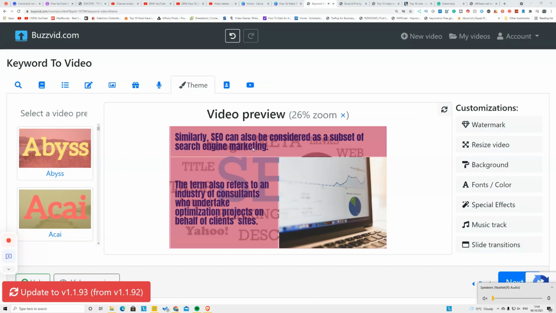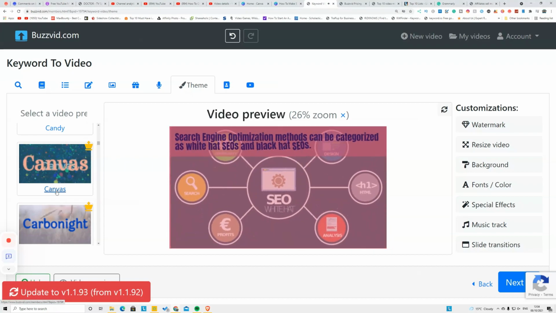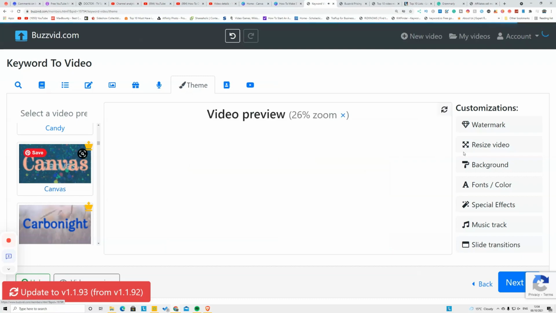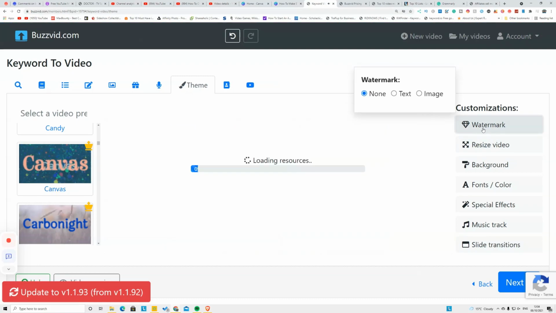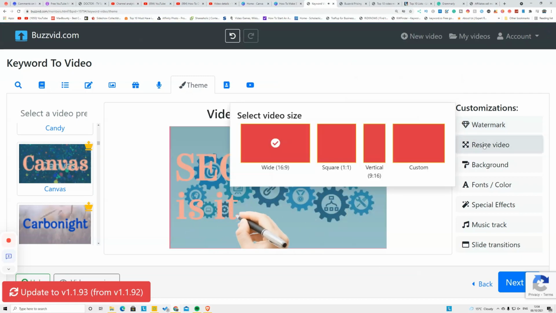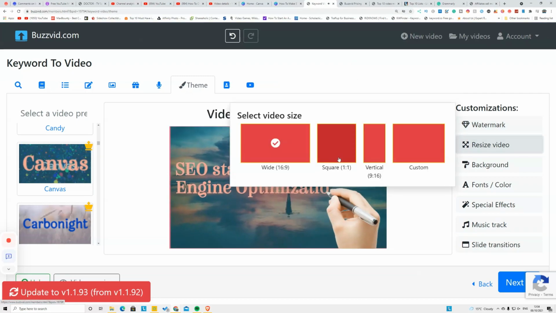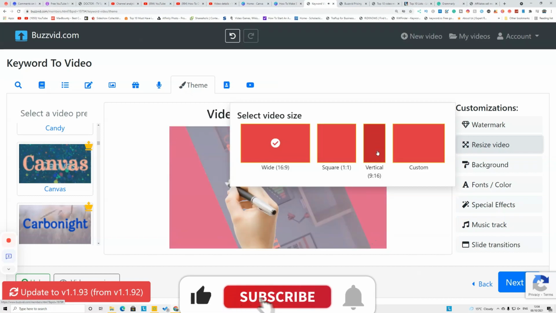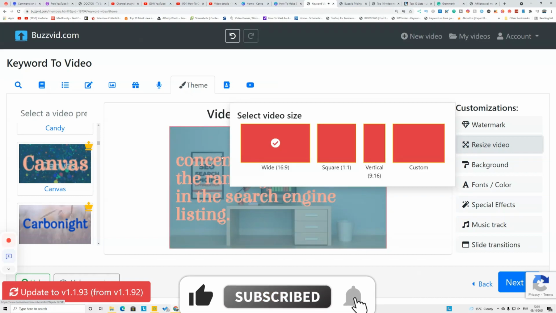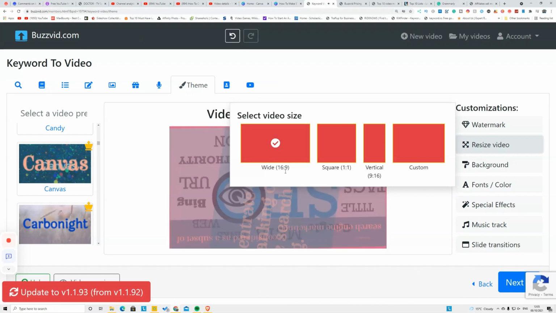After your video is ready, make sure you can select any style you want. All you have to do is click that on here like this one, and it will automatically add it on here, guys. Again, on that right hand side, you can put your own watermark on here. You can put your own text or image on here. You can resize that video to vertical, square, depending on your social media. For Instagram, this one, TikTok or YouTube Shorts, this one. Actually, YouTube video is 16:9.